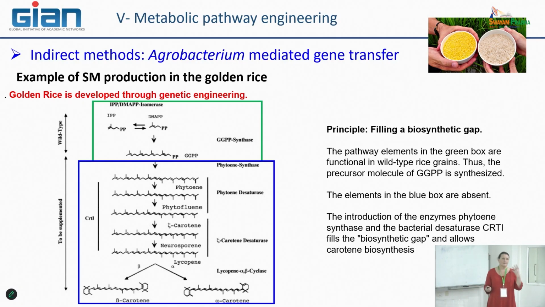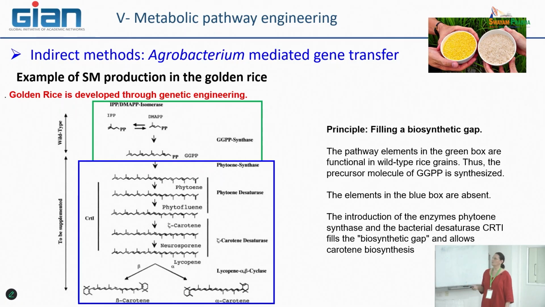So the idea was to introduce into the rice, and also to be sure that in the tissue of the seed, this new part of the pathway will be expressed in order to produce carotene, in particular beta-carotene, in the seeds, which is not possible in the wild type rice.